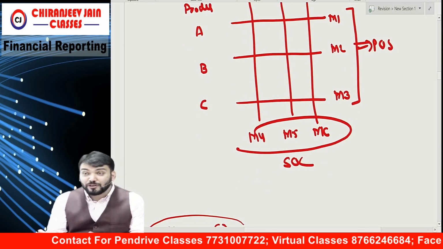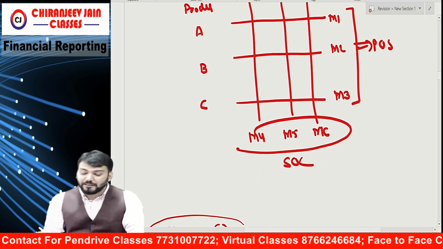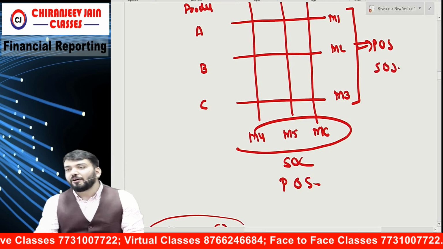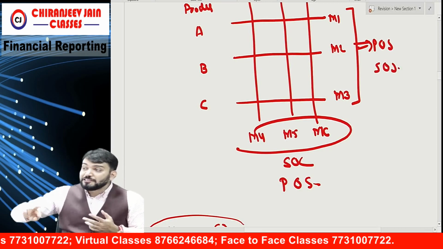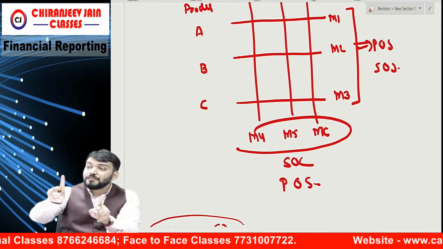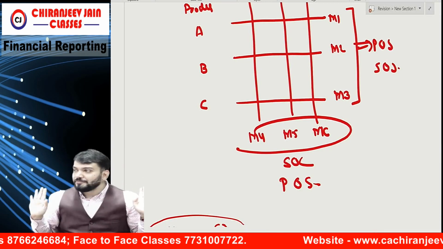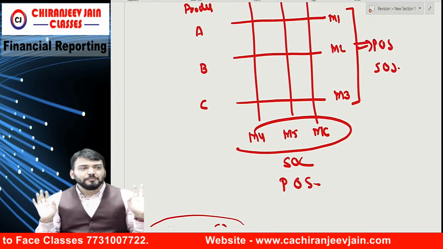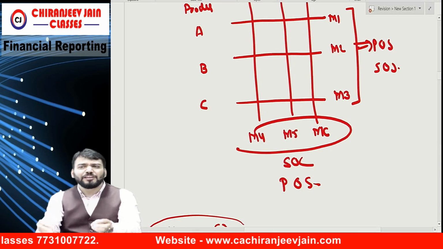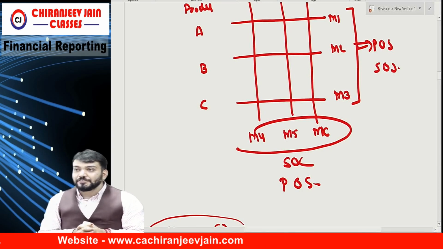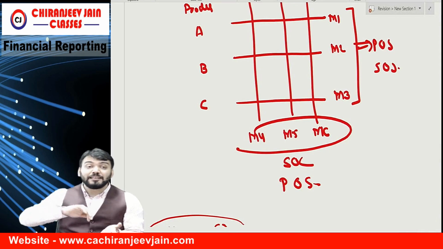And if you are opting for location as more important than product, then location becomes primary and product becomes secondary. Who will decide? Management. We are going to only audit. It is fully management-oriented Ind AS. But sir, why primary, why secondary?